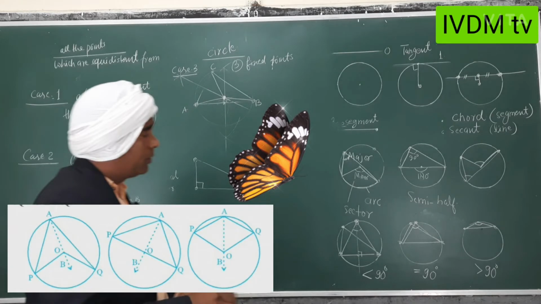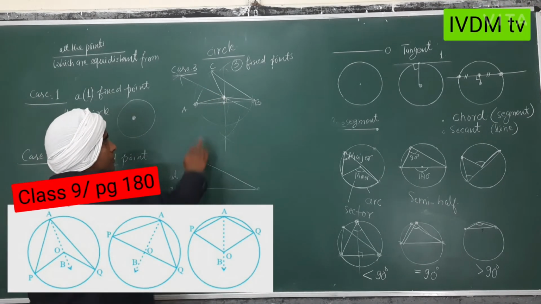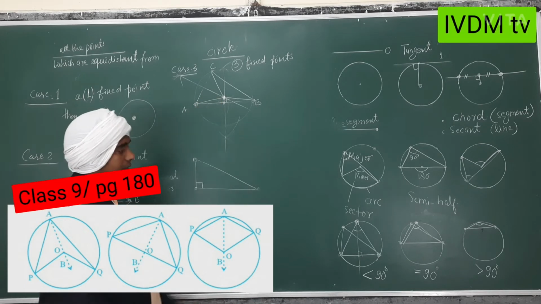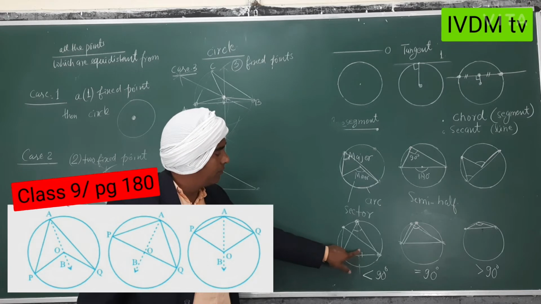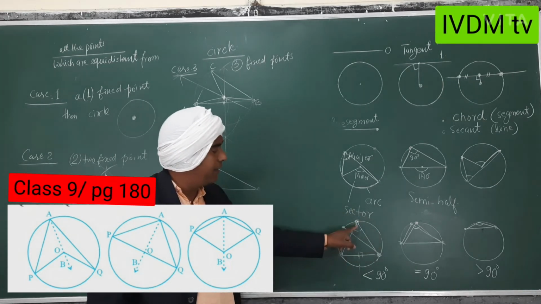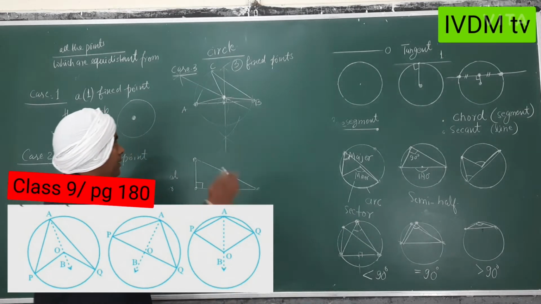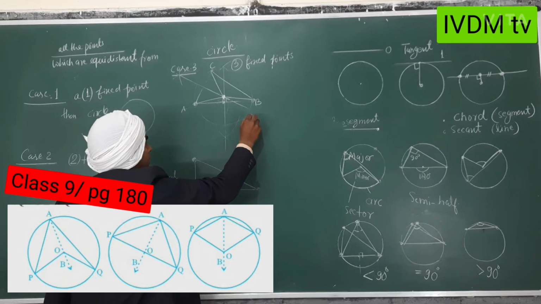Now I want to add one thing. If you take an acute angle triangle, what happens? This happens, what I have told you earlier. In the minor sector, all the angles will be less than 90. So earlier the circle was given and we made triangles. Now we have the triangle and I have made the circle. So what about the center?